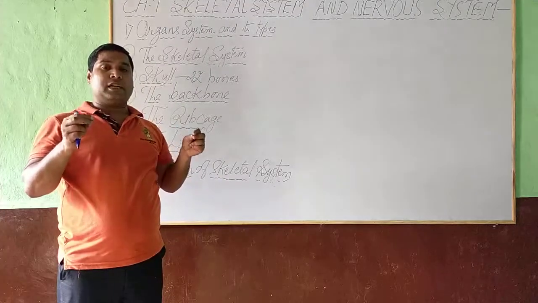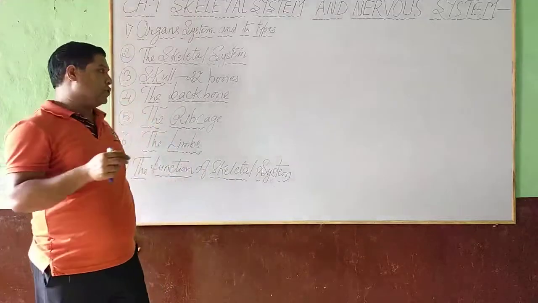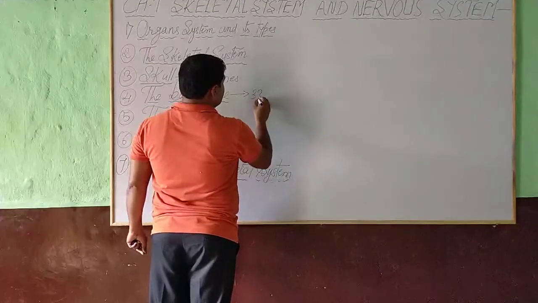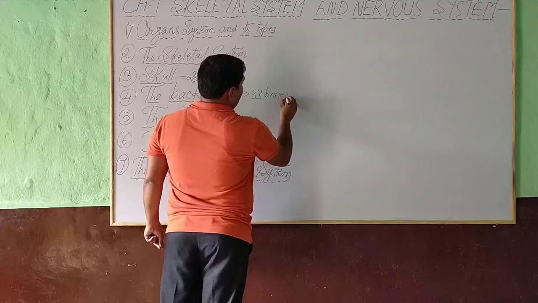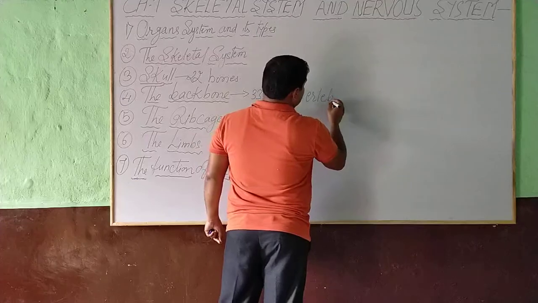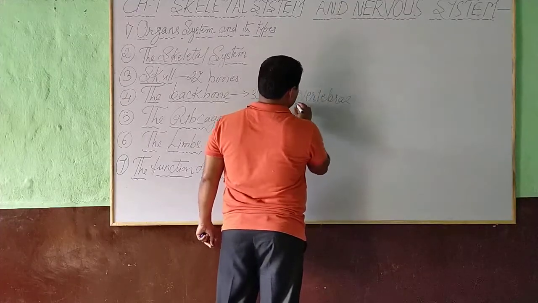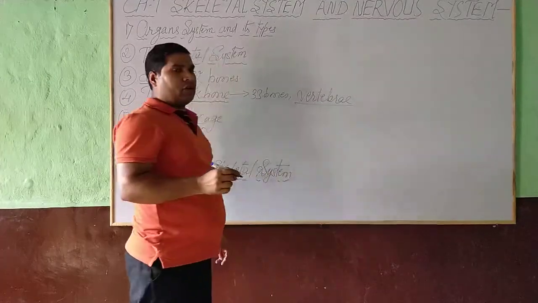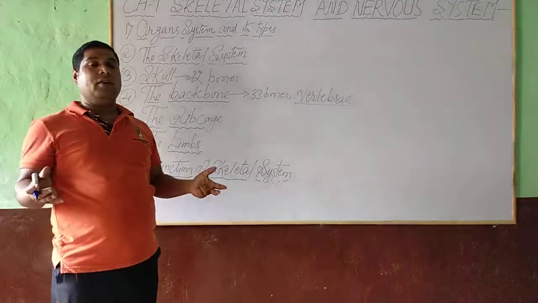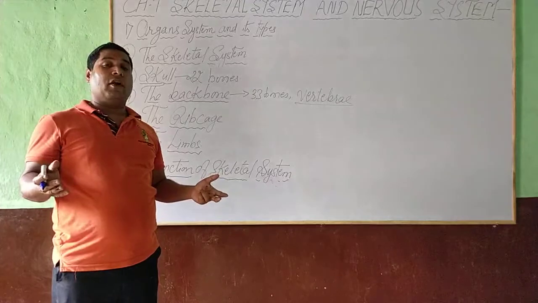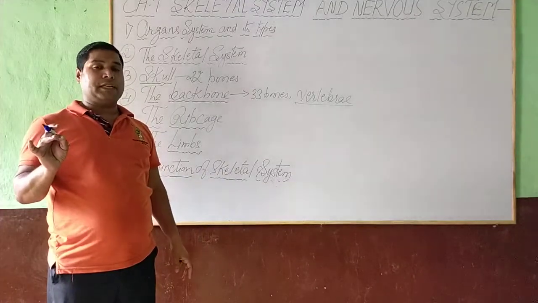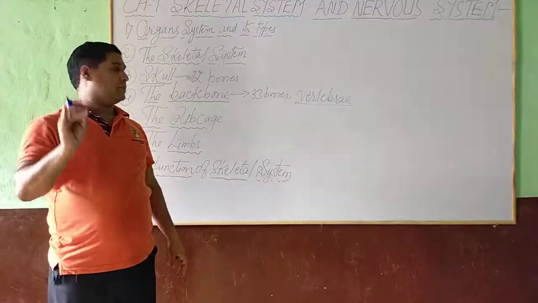And these small 33 butterfly shaped bones are known as vertebrae. Backbone is also known as spine or vertebral column. And the main function of backbone is to protect spinal cord.